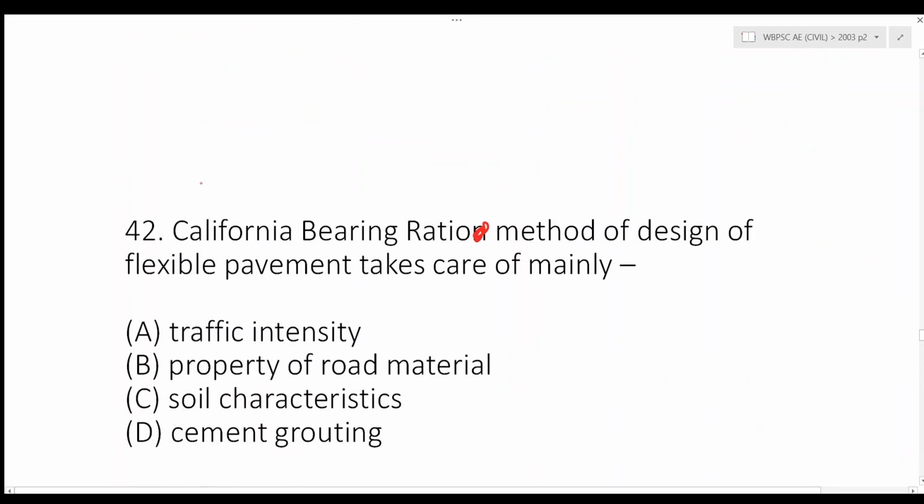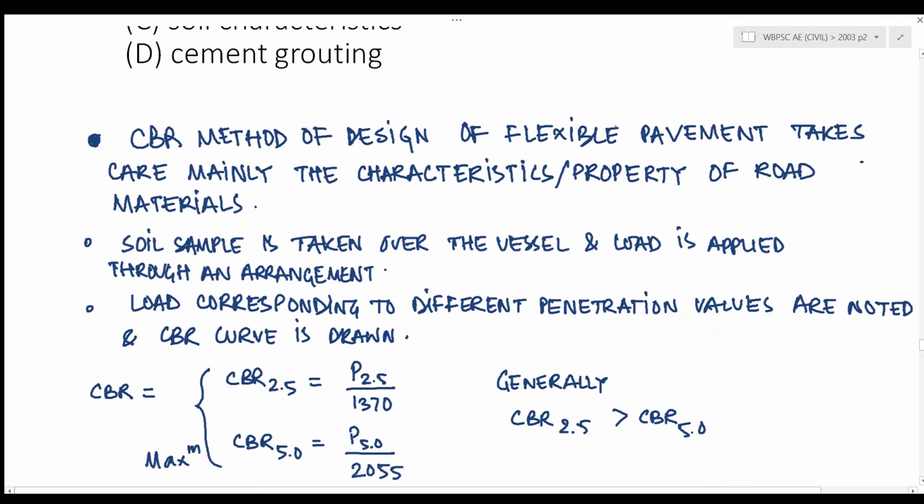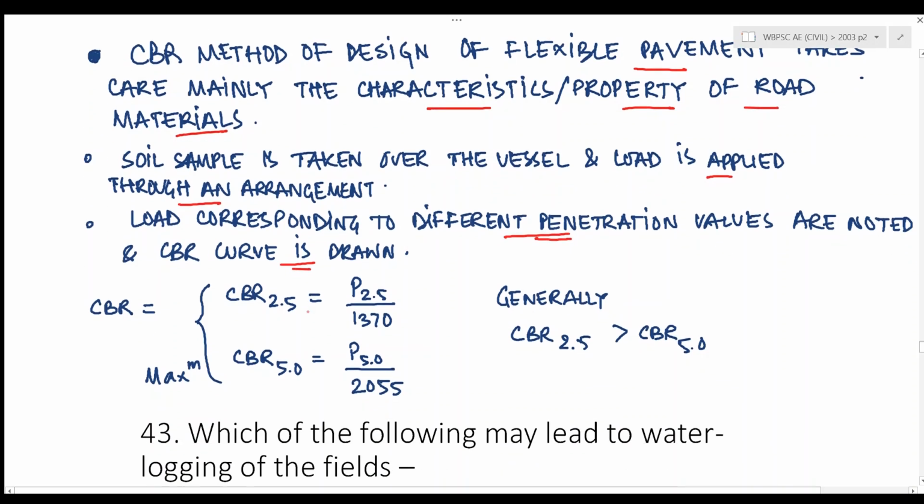Next question, California bearing ratio method of design of flexible pavement takes care of mainly. Now, CBR method of design of flexible pavement takes care mainly of the characteristics or the property of road materials, right? Also, the soil sample is taken over the vessel and load is applied through an arrangement. Load corresponding to different penetration values are noted and the CBR curve is drawn. Also, the CBR value is taken as the maximum of CBR at 2.5 millimeter penetration or the CBR at 5 millimeter penetration. Whatever is the maximum value, that is the CBR value.